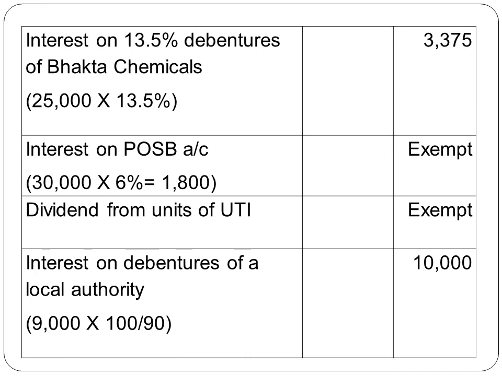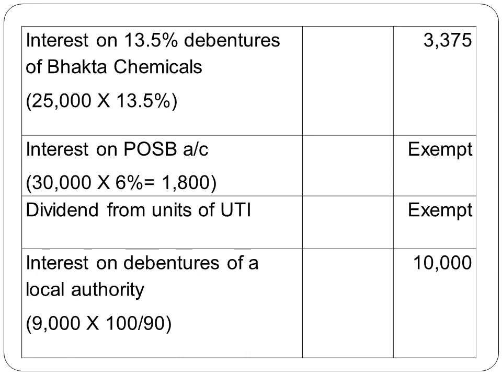Interest on POSB account, 30,000 into 6%. He had deposited 30,000, rate of interest is 6%, he gets 1,800. However, in case of POSB account, interest up to 3,500 is exempt. Here he has received only 1,800, therefore it is fully exempt. Next, dividend from units of UTI are exempt.